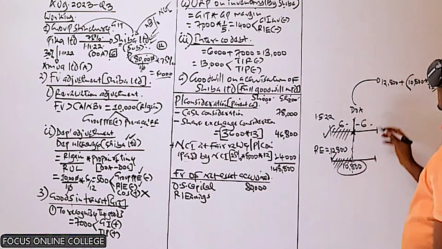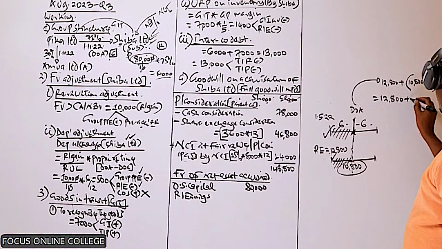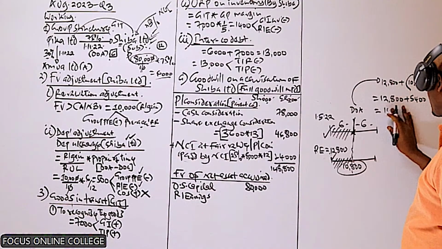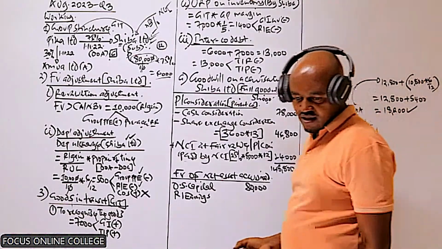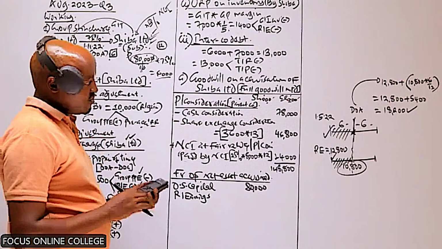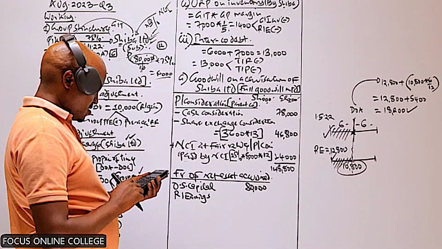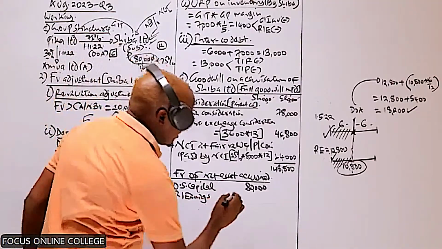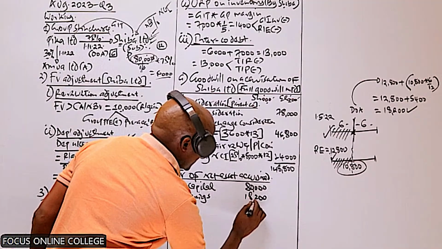So this will give us 12,800 plus half of 10,800, which is 5,400, and this will give us 18,200. Are you getting 18,200? Yes, that will give us 18,200. And that is the retained earnings of Shiba on the date it was acquired.